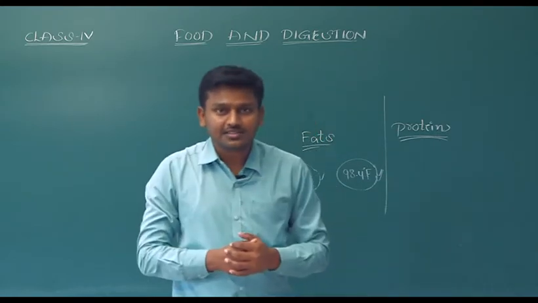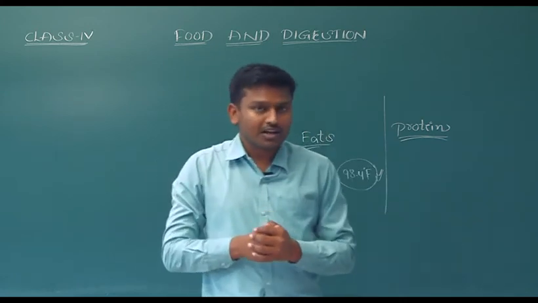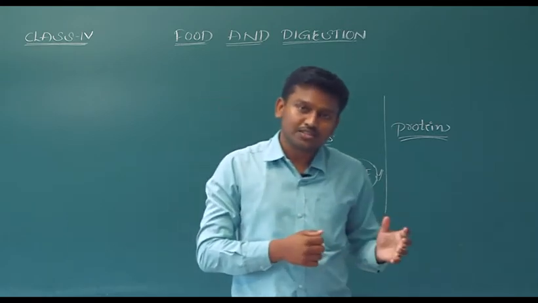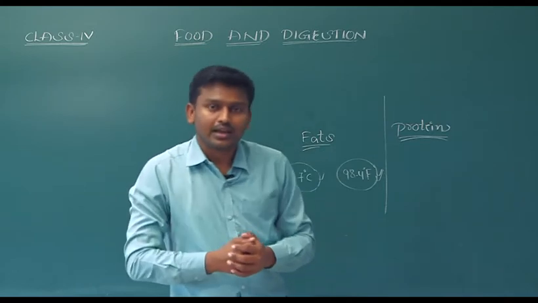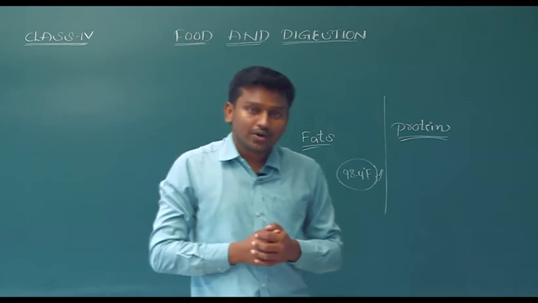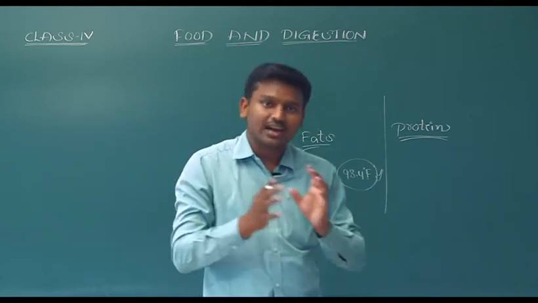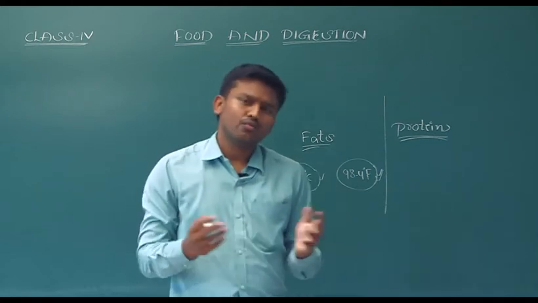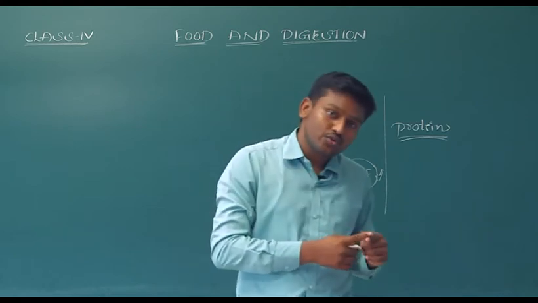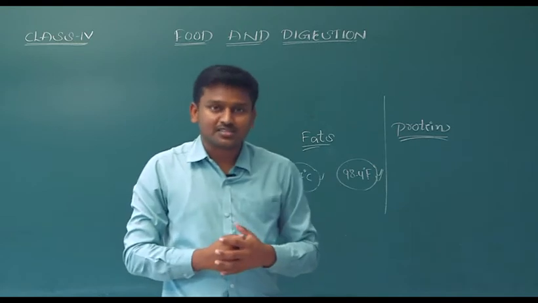And not only this, there are some other nutrients which are very, very important to our body. What are they? Vitamins and minerals. What is the use of these vitamins and minerals? They are called micronutrients, which means we need a small amount of these vitamins and minerals. Where do we get vitamins and minerals? For example, fresh fruits and vegetables. From these we can get vitamins.